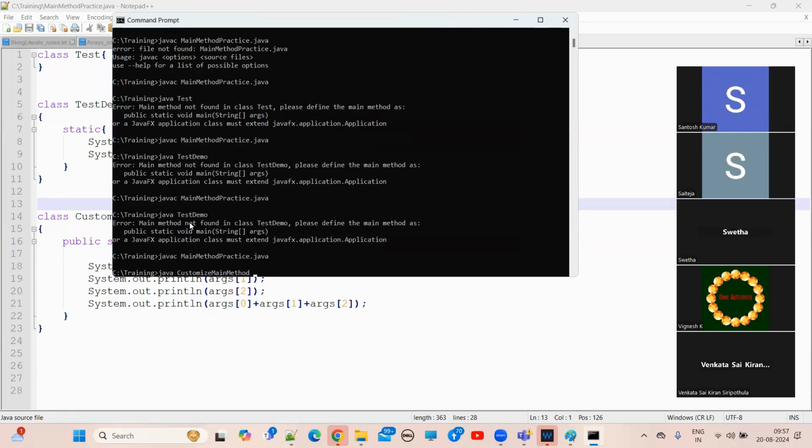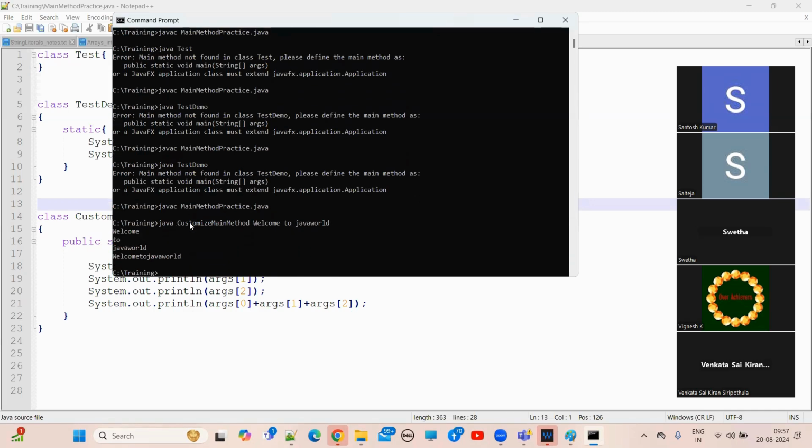So here what do I want to pass? I want to pass command line arguments. See how I am passing here. Welcome, space, to, space, Java world. See how many command line values I'm passing: welcome to Java world. Okay, now I'm executing.